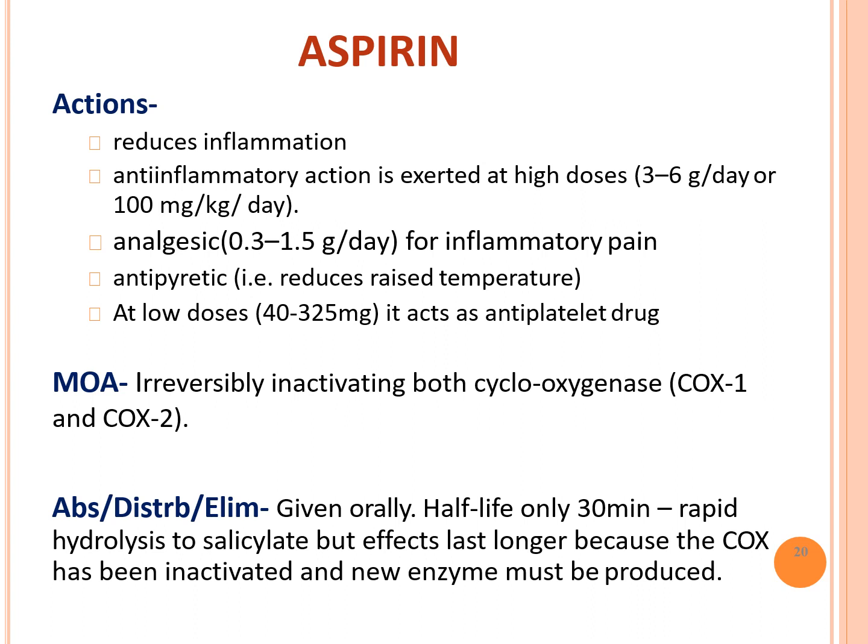Next, absorption, distribution and elimination: given orally, half-life is 30 minutes, with rapid hydrolysis to salicylates, but the effects last longer because COX has been inactivated and new enzyme must be produced. So this is the absorption, distribution, metabolism and excretion.